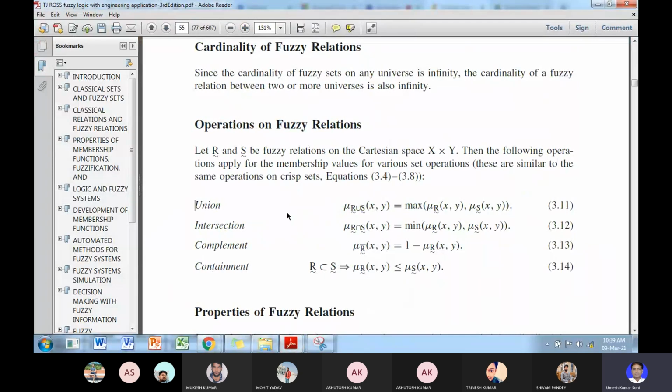Previously I had discussed with you the union of fuzzy membership functions. In fuzzy membership functions, what is happening? You take the maximum of the grades.